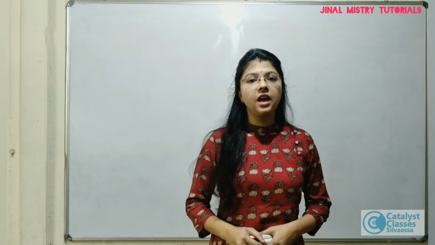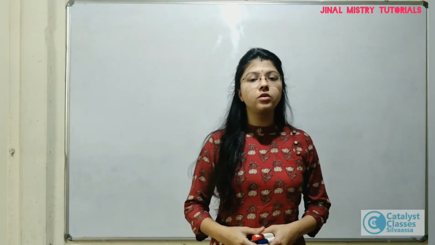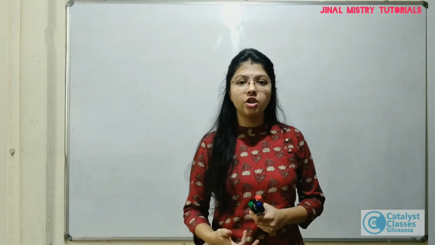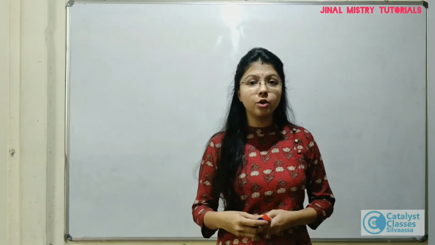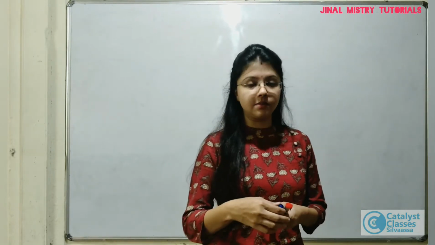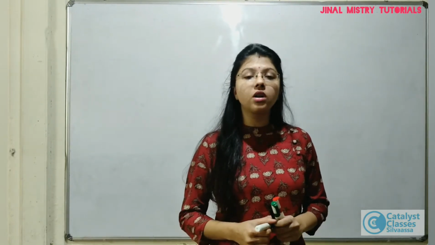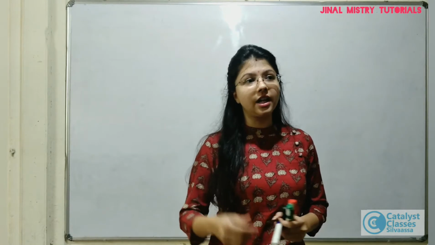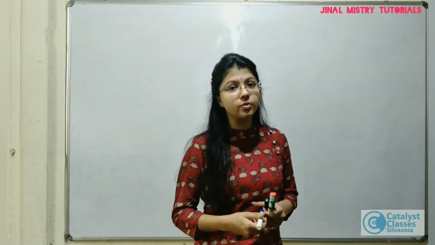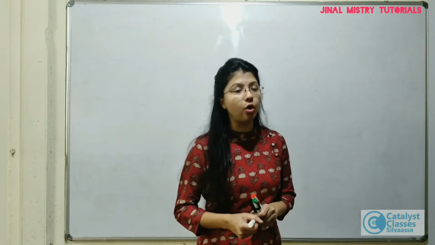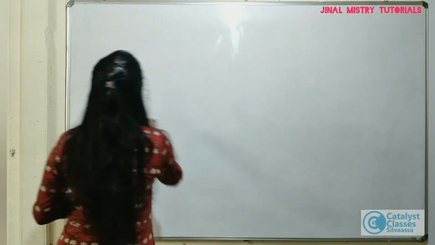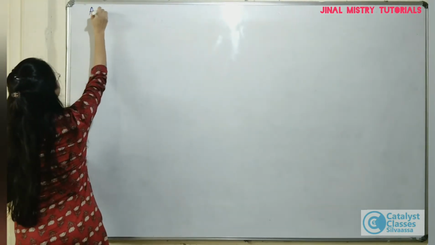Hello friends. In the last class we studied what the different types of pollination are, self and cross pollination, and what the different mechanisms are by which a plant will favor cross pollination. Now today we will study the different agencies of pollination. Like we had seen that day, there can be abiotic as well as biotic agents involved in the process of pollination. So we will see one by one in detail the different agencies of pollination.